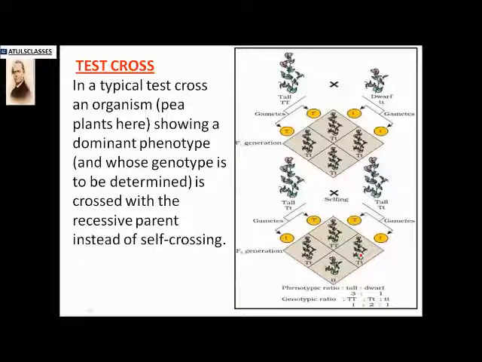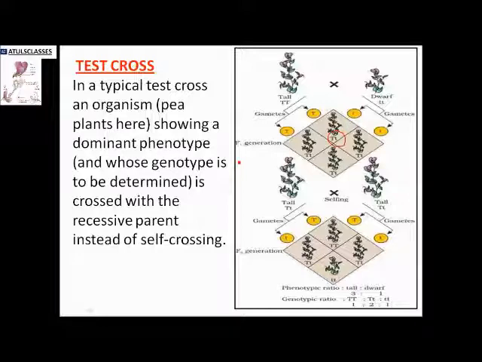We also see the test cross. So what is this test cross? If you want to know whether the plant that is produced is heterozygous or homozygous, this can be determined with the help of a cross that is called a test cross.